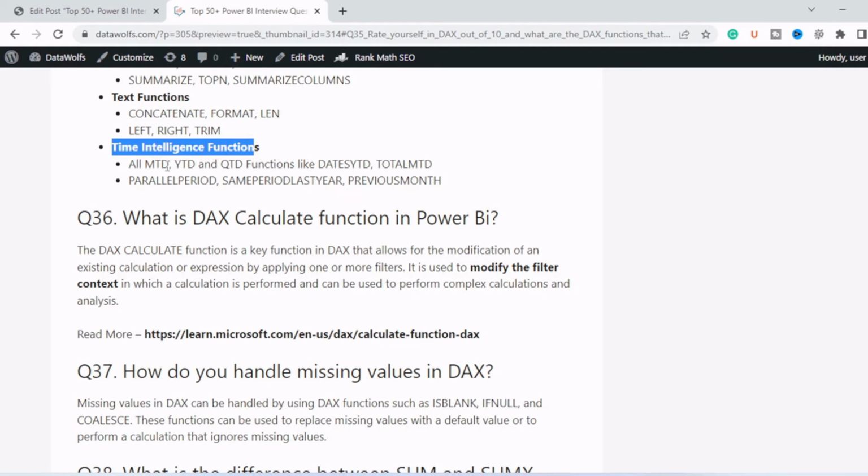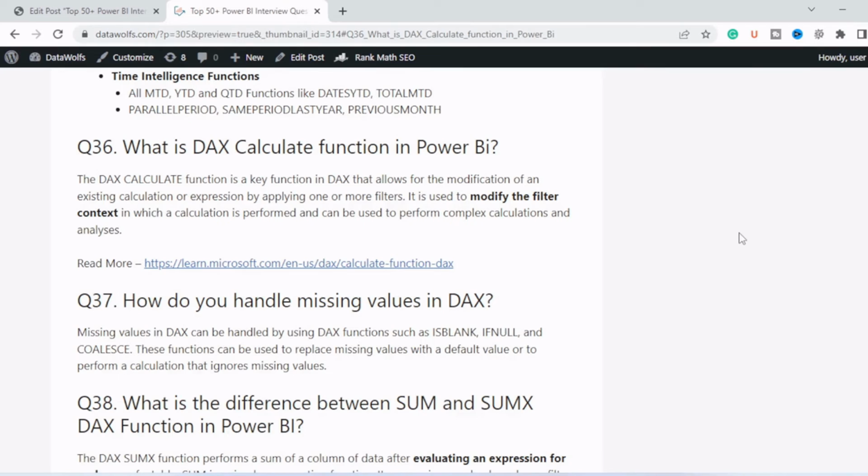These are very important. All YTD functions like DATESYTD, TOTALMTD, PARALLELPERIOD, SAMEPERIODLASTYEAR and PREVIOUSMONTH. Next question is, what is the DAX CALCULATE function in Power BI? The DAX CALCULATE function is a key function in DAX that allows for modification of an existing calculation or expression by applying one or more filters.